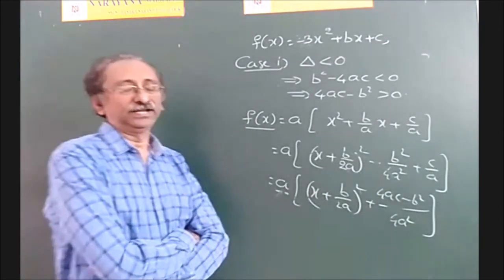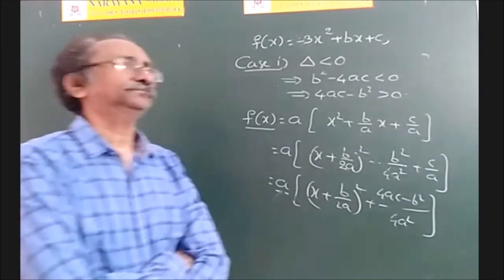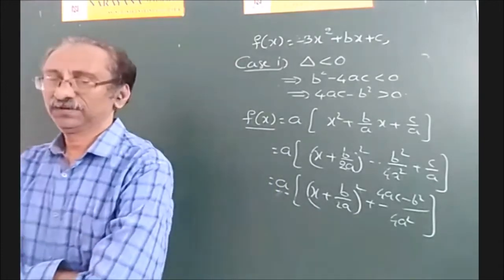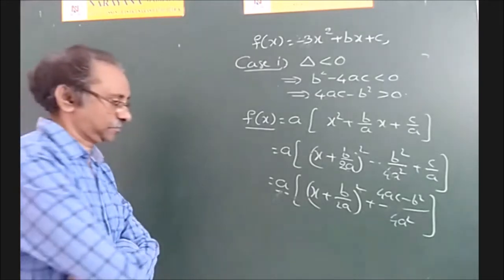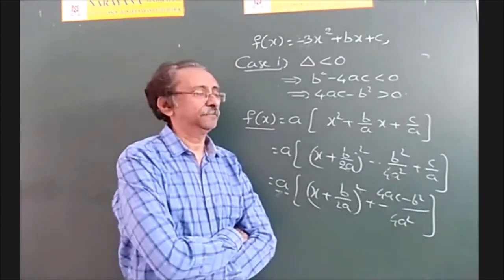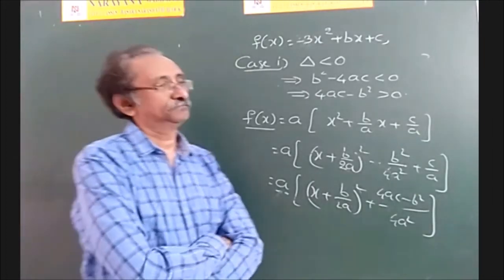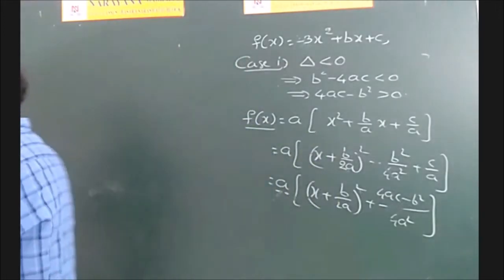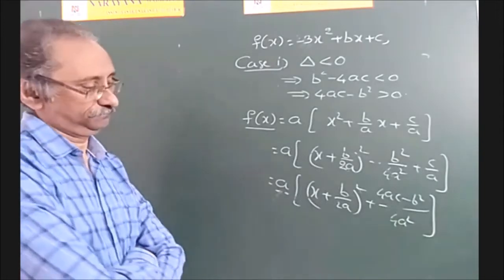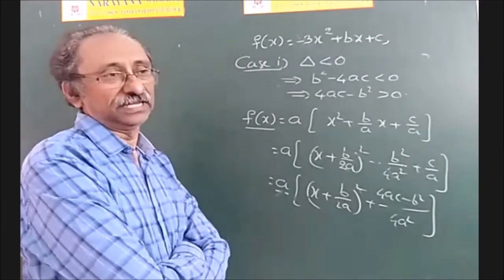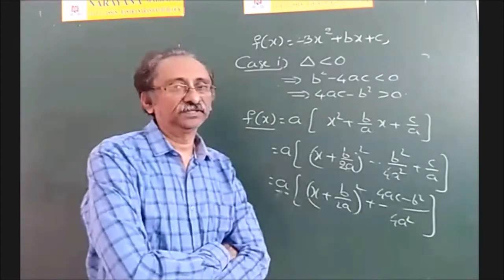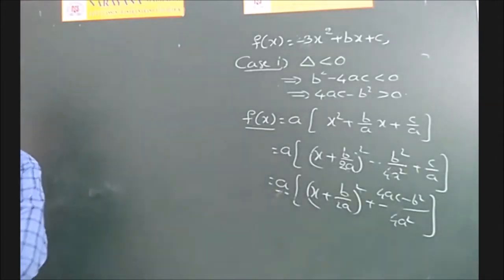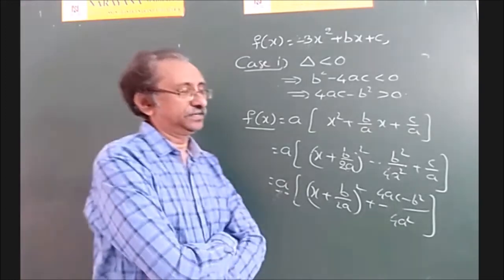First point. Let f(x) is equal to ax square plus bx plus c, and the roots of f(x) is equal to 0 are imaginary. That is delta less than 0.